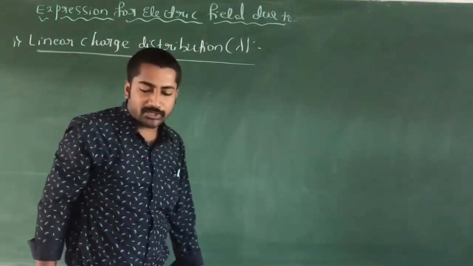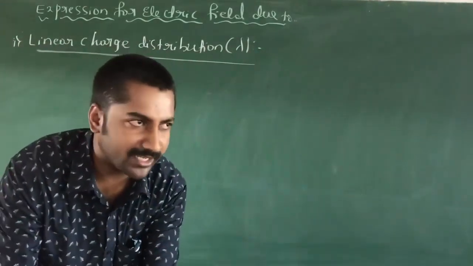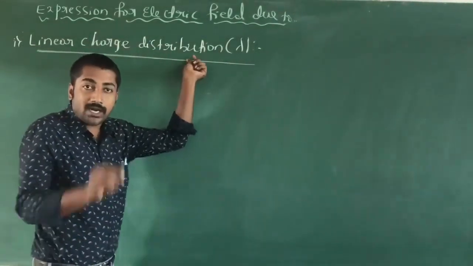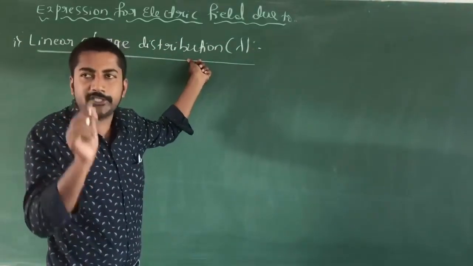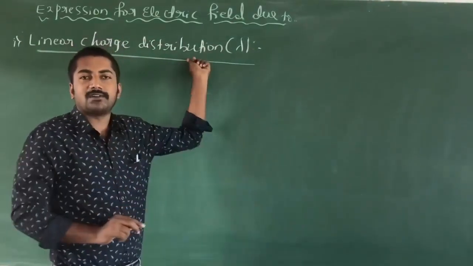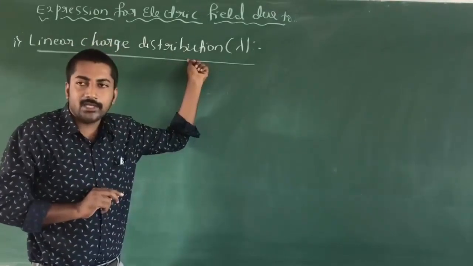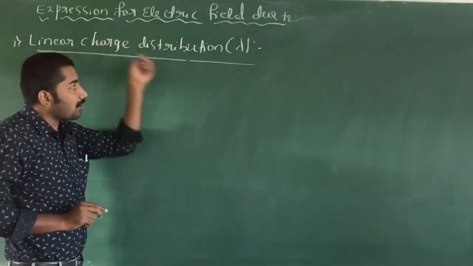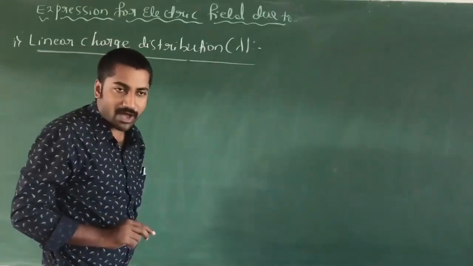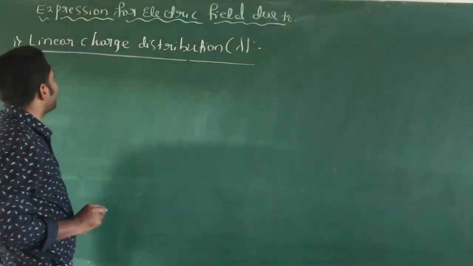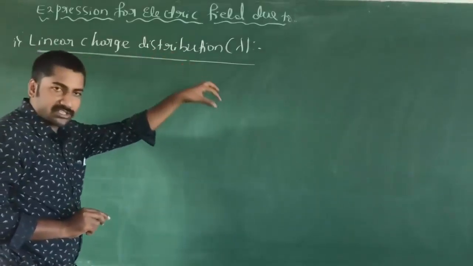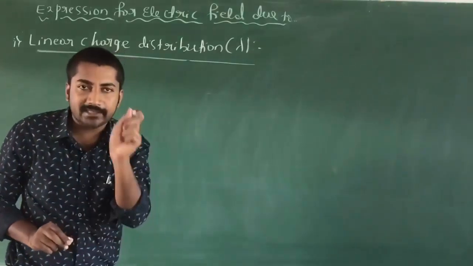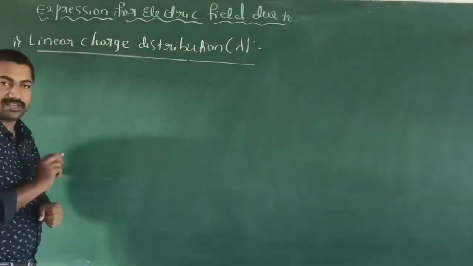The word itself says the charge is distributed uniformly along a straight line, or along a one-dimensional curve. This is called linear charge distribution. Linear charge density means the charge per unit length at that point.